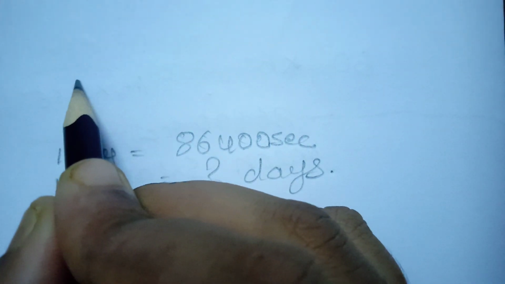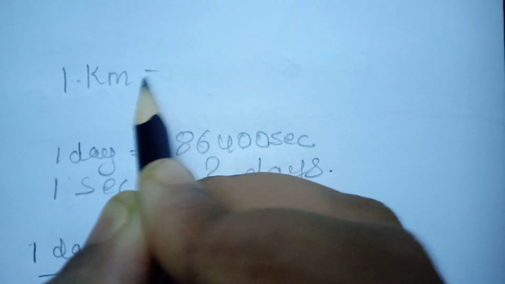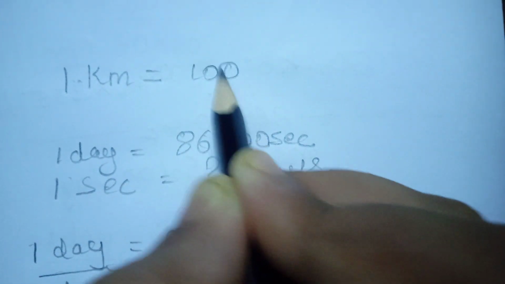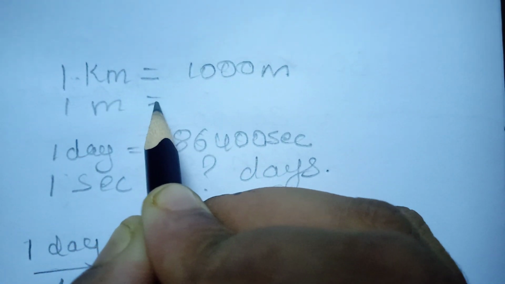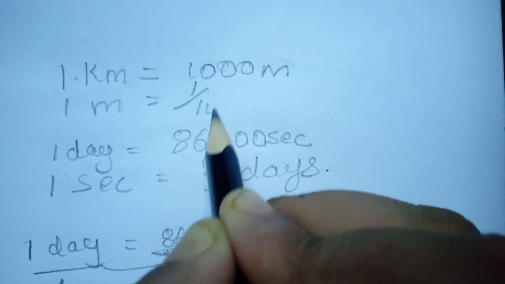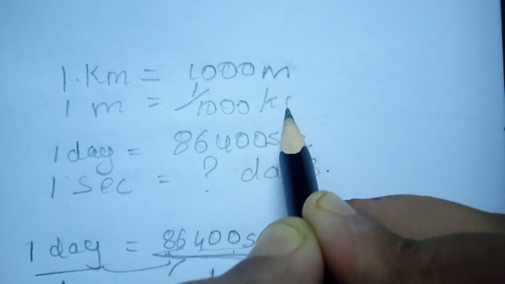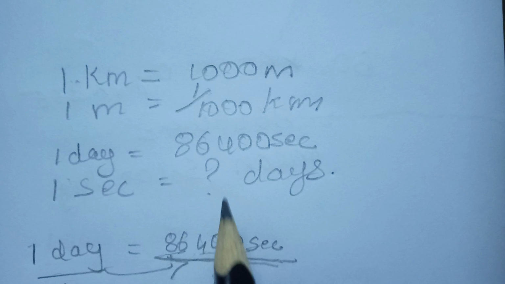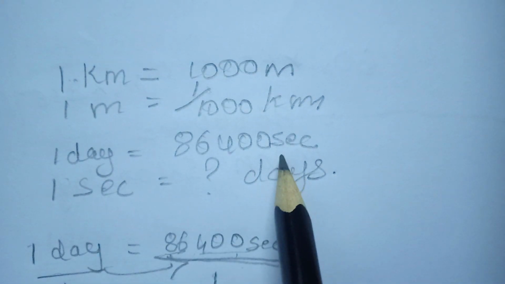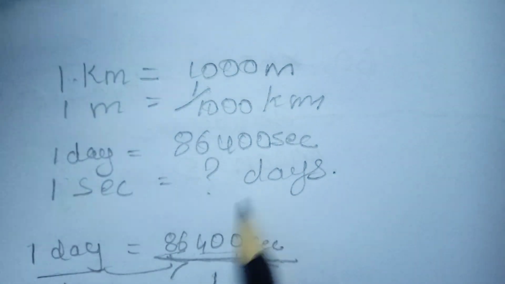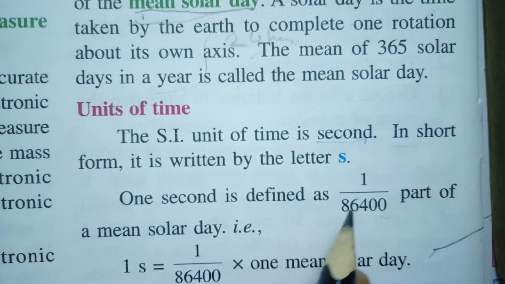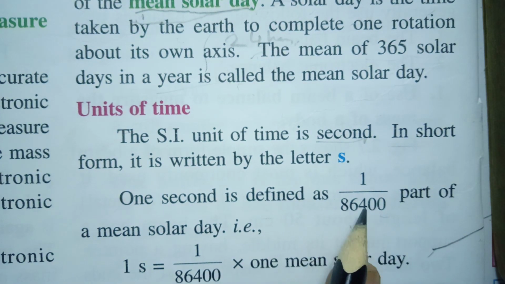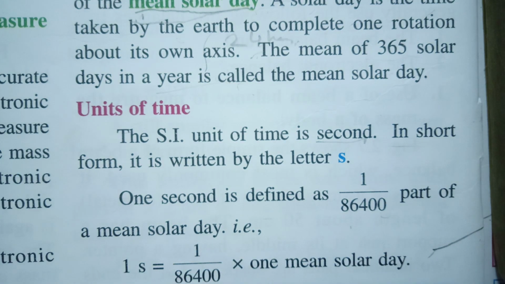If I ask, see, 1 kilometer is equal to how many meters? It's 1000 meters. Then if I ask 1 meter is equal to how many kilometers, what will you say? 1 by 1000 kilometers. In the same way, this 86,400 also will become the inverse of the number. That means here you can see 1 second is defined as 1 by 86,400 part of the mean solar day.